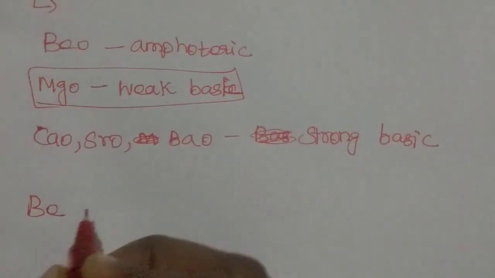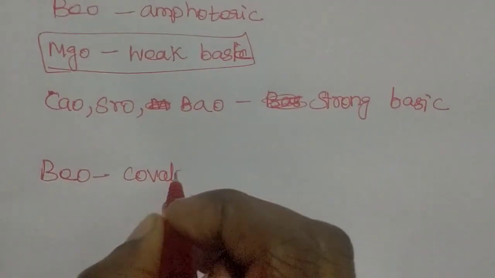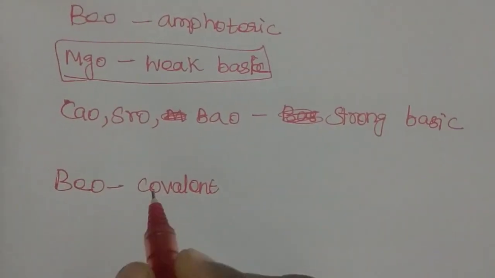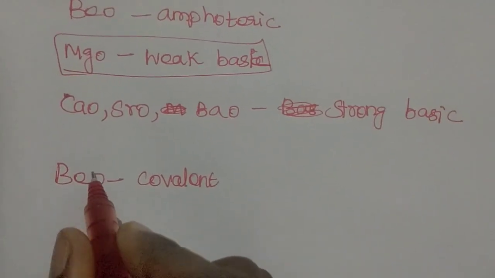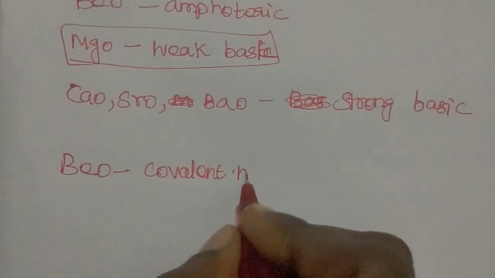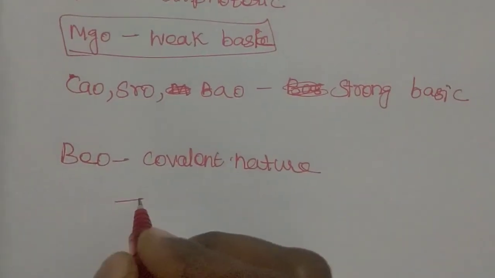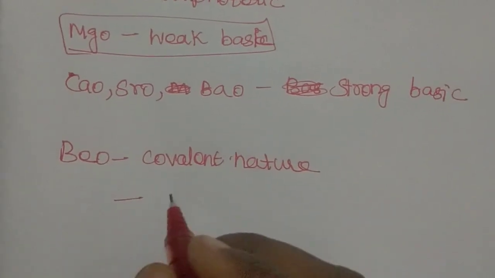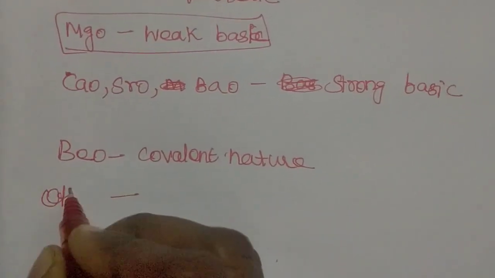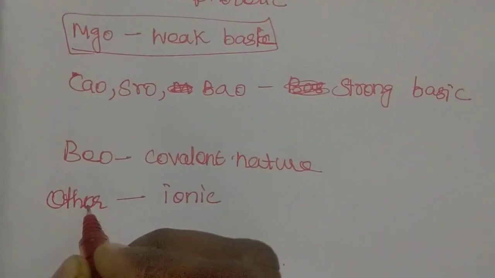Beryllium oxide is amphoteric in nature and it is also a covalent compound. Between beryllium and oxygen we have a covalent bond, so this is a covalent compound. All the other elements are ionic, so the other oxides are ionic in nature.